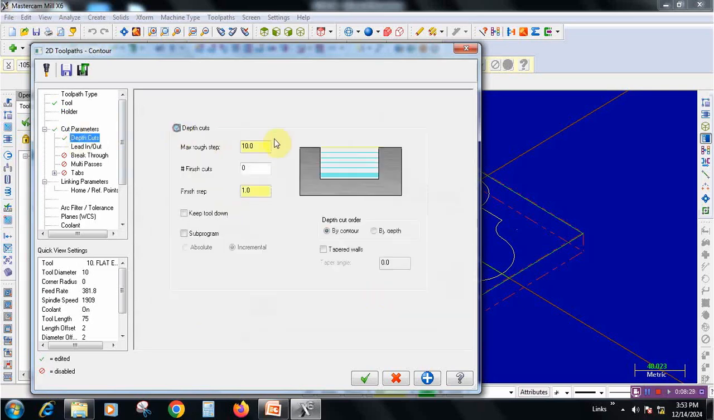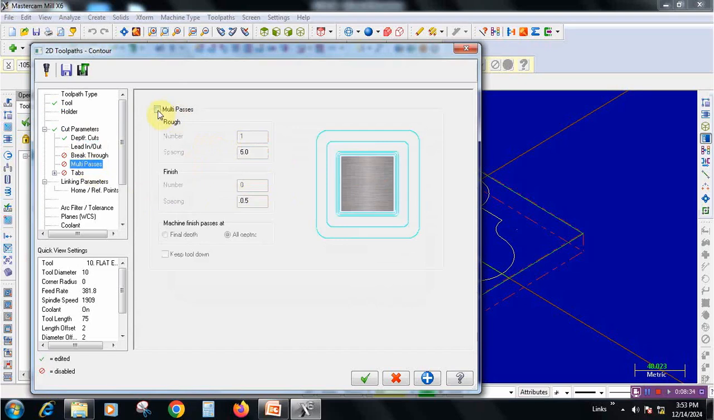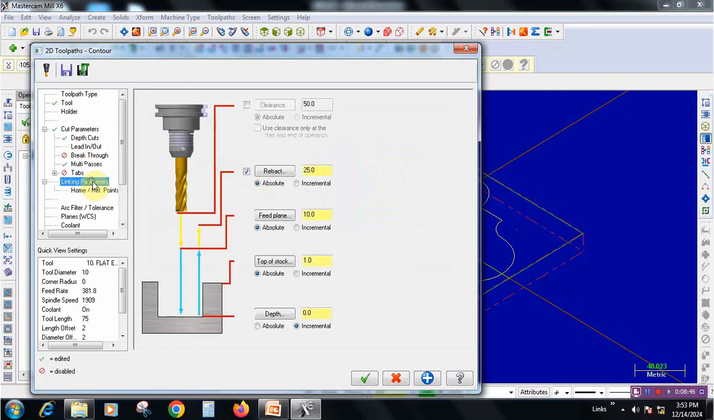Go to depth of cut, 0.5. Keep tool down, multi passes, just give it 14. So 14 times the tool will be rotating around the profile. Go to linking parameters. Now this will become 0 and this will become minus value, minus 10. This is the total depth.